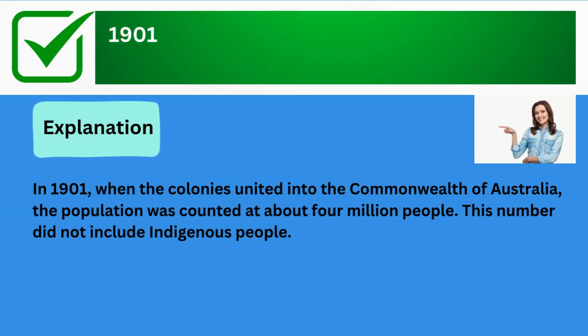The correct answer is 1901. Explanation: in 1901, when the colonies united into the Commonwealth of Australia, the population was counted at about 4 million people. This number did not include Indigenous people.